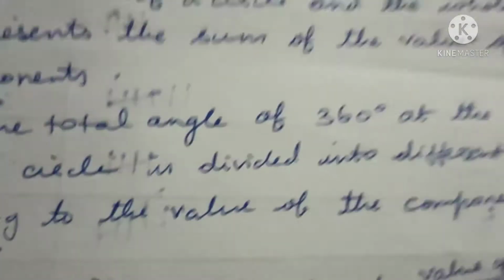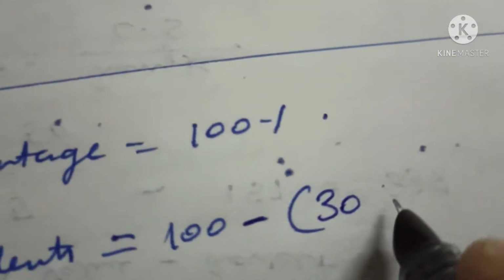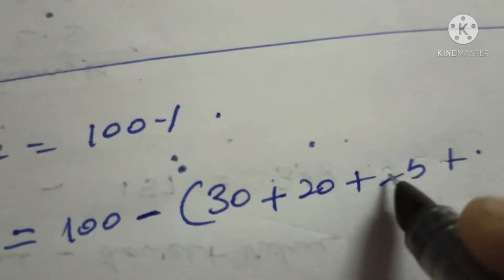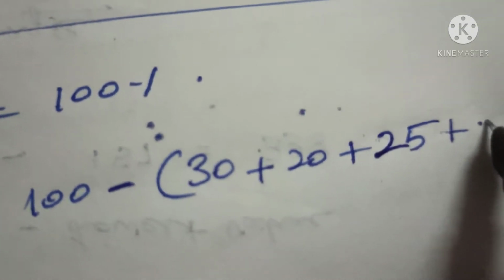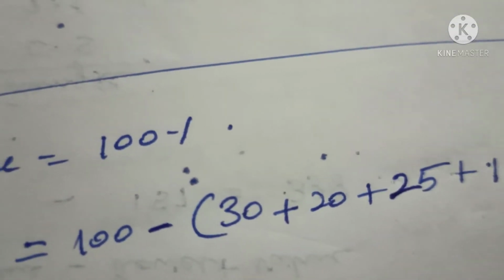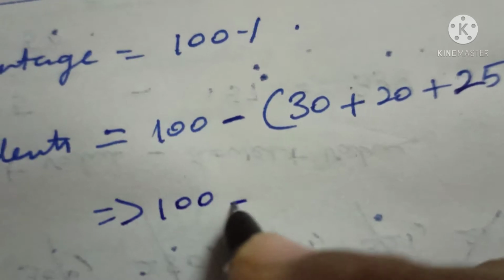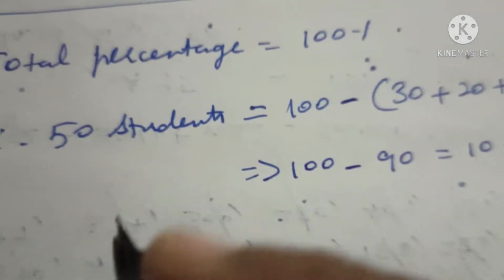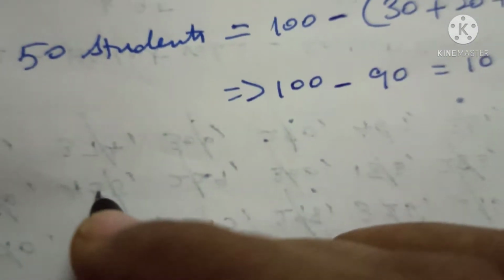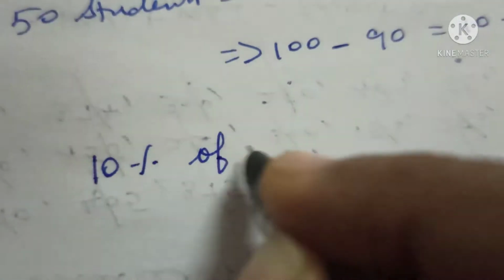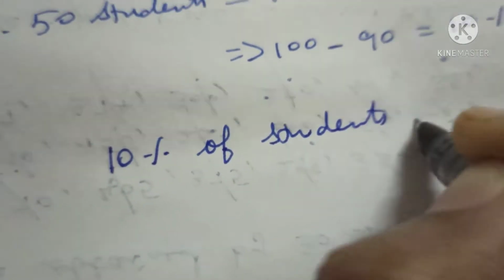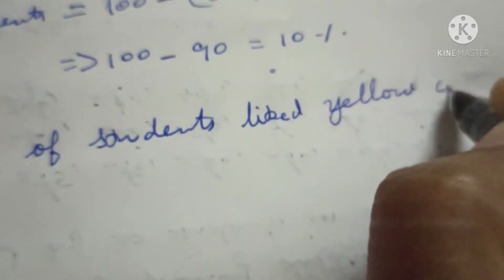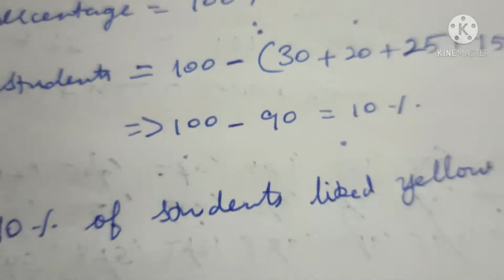Therefore, 30 plus 20 plus 25 plus 15%, that is 100 minus 90, is equal to 10%. Therefore, 10% of students liked yellow color.